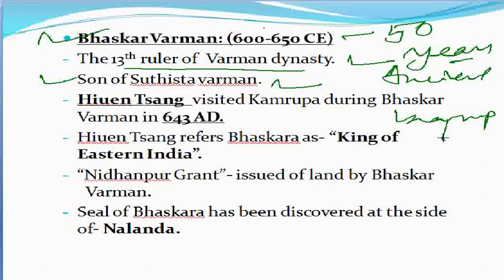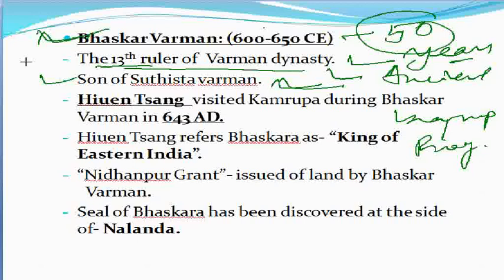Ancient Kamrupa, that is Pragjyotispur. He ruled Pragjyotispur for 50 years, that is Bhaskar Varman, the 13th ruler of the Varman dynasty and the son of Sthitavarman. That may be remembered or highlighted in our mind for exam point of view.